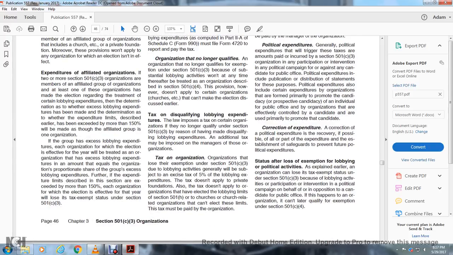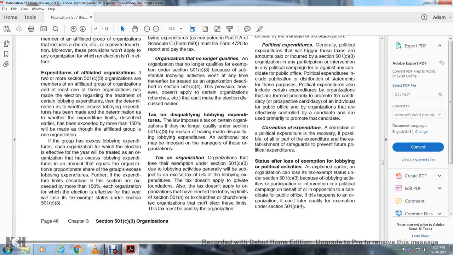Tax on disqualifying lobbying expenditures. The law imposes a tax on certain organizations if they no longer qualify under Section 501(c)(3) by reason of having made disqualifying lobbying expenditures. Additional taxes may be imposed on the managers of those organizations. An organization that loses its exemption under Section 501(c)(3) due to lobbying activities generally will be subject to an excise tax of 5% of the lobbying expenditures.